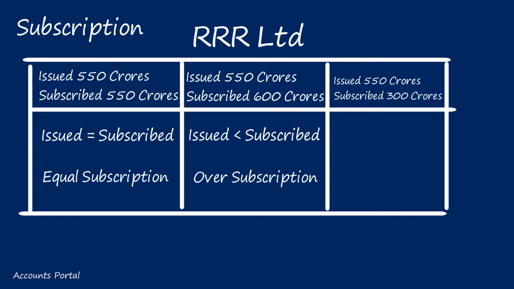R Limited issued 550 crore shares of rupees 10 each. However, the general public subscribed for 300 crore shares. Is this a possible situation or not? Yes, it is possible. When the number of shares subscribed is less than the number of shares issued, this is known as under subscription. Issued 550 crore shares, subscribed 300 crore shares. So this situation is known as under subscription.